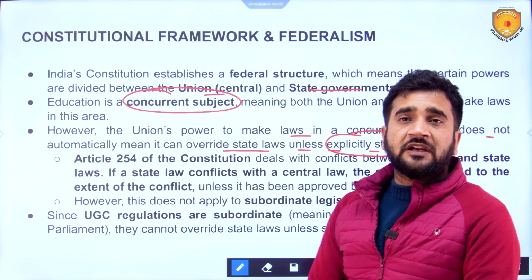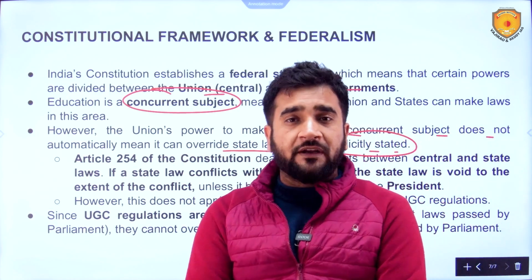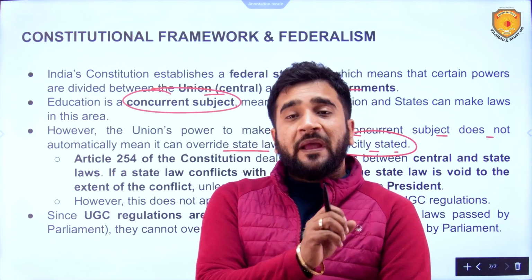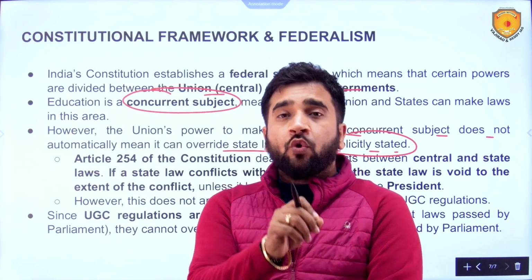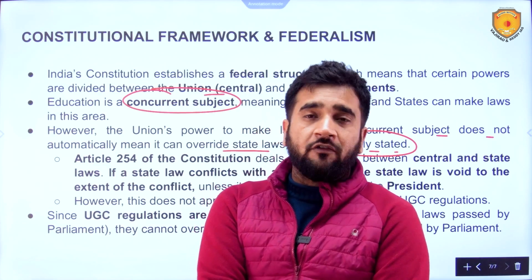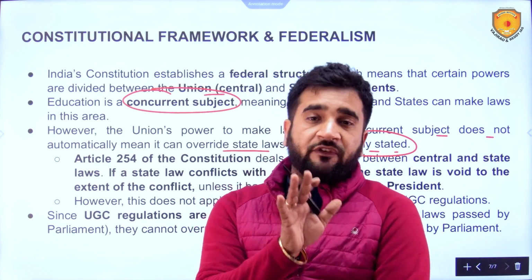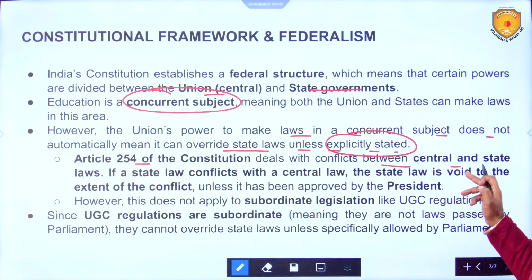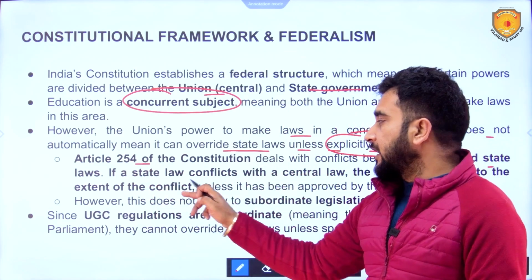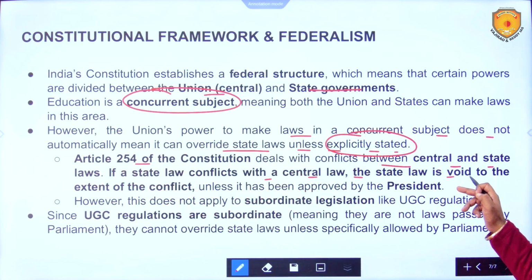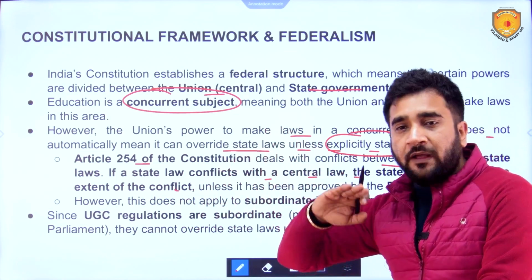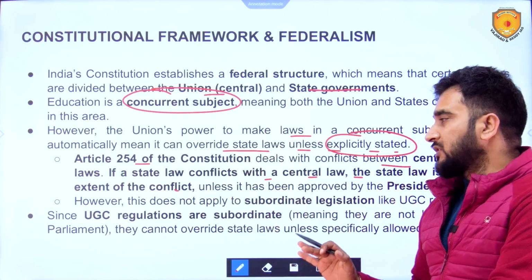Means on a particular subject, if center and the state both have made laws, that is obviously there in the concurrent list, then it should be mentioned in the central law that it is going to override any law made by the state governments with respect to this specific subject. Article 254 of the Constitution deals with conflicts between central and state laws. If a state law conflicts with a central law, the state law is void to the extent of the conflict. Means state law becomes zero or null to the extent of the conflict.